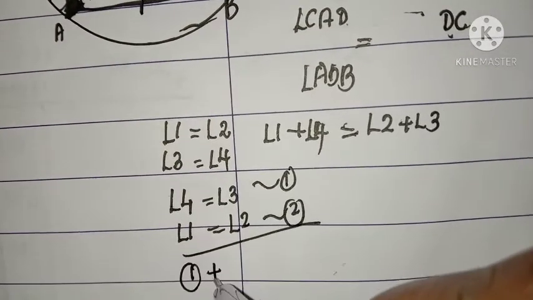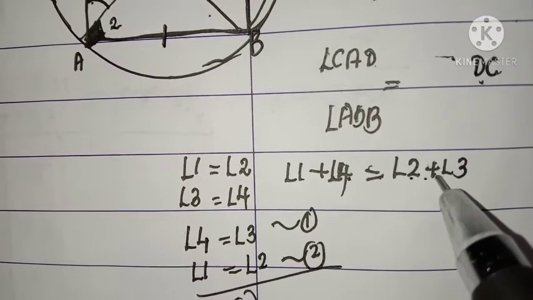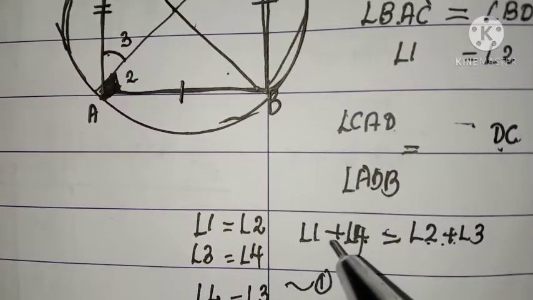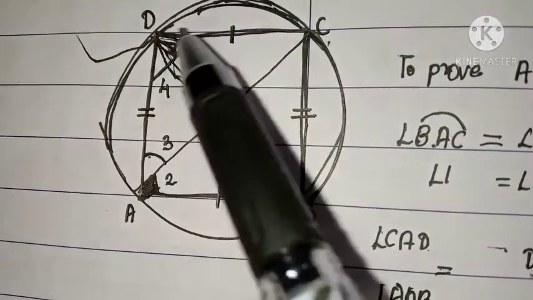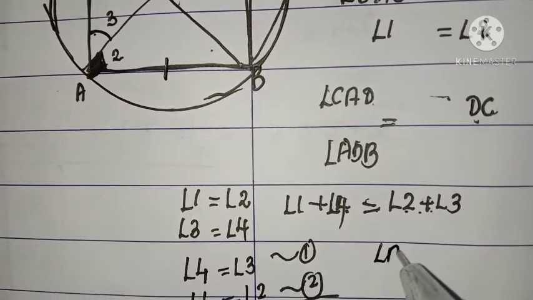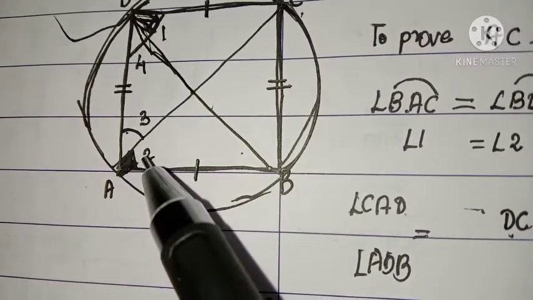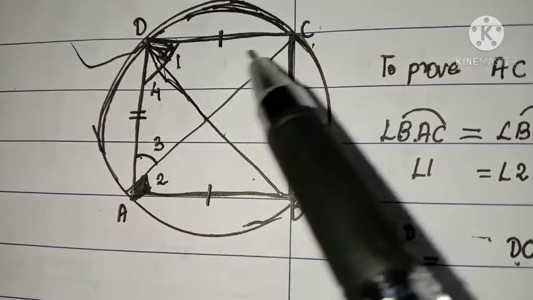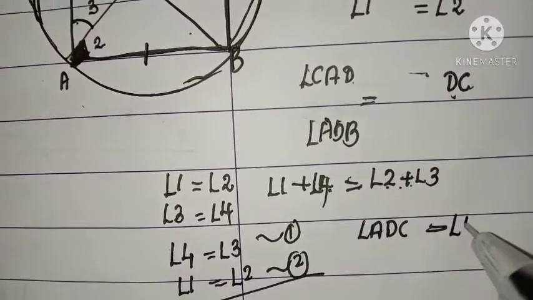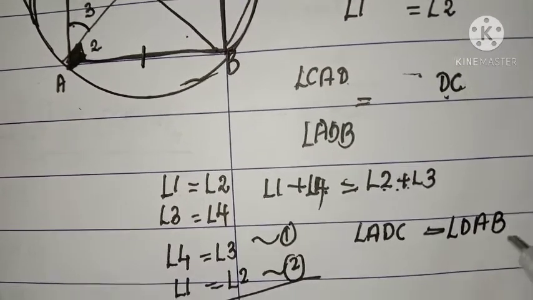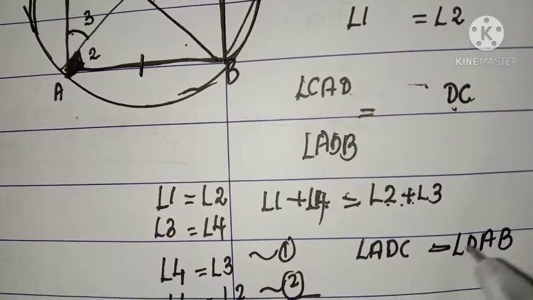Now adding these two equations, you will get angle 1 plus angle 4 equal to angle 2 plus angle 3. Now angle 1 plus angle 4 is the total angle, angle ADC. So angle ADC is equal to, now what is angle 2 plus angle 3? Angle 2 plus angle 3 is angle DAB. So angle ADC and angle DAB are equal.